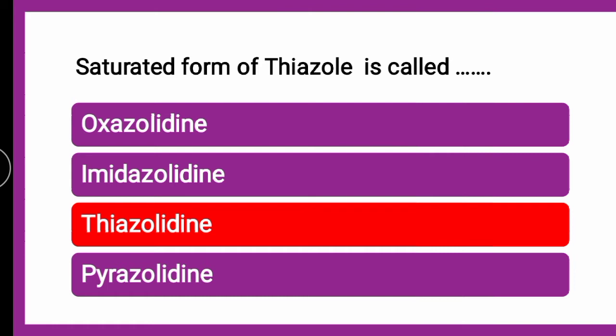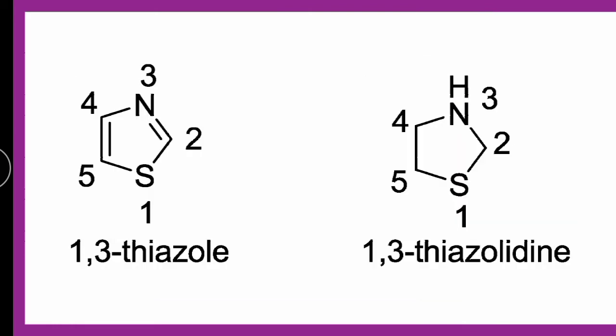So olidine is the 5 membered saturated form, and ole is for the 5 membered unsaturated form. You can see here in the picture, this is thiazole, wherein you can find the double bonds, which is unsaturation, and here there is no double bond, so this is the saturated form.